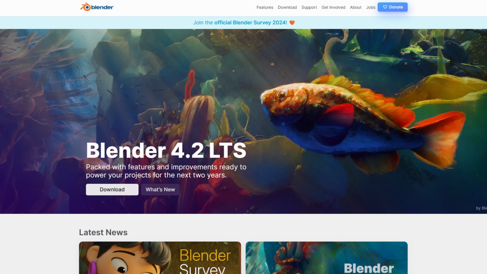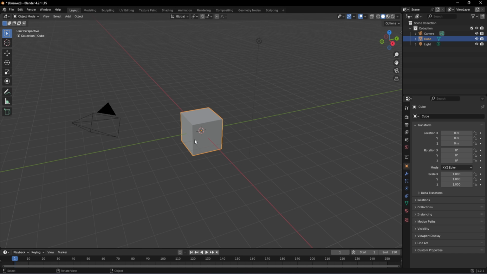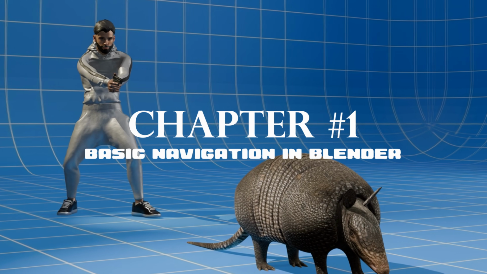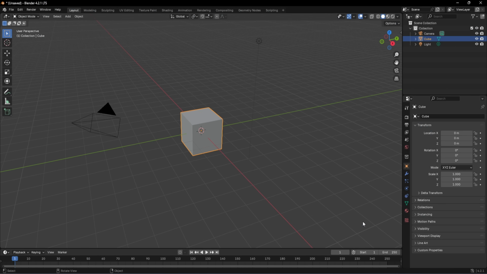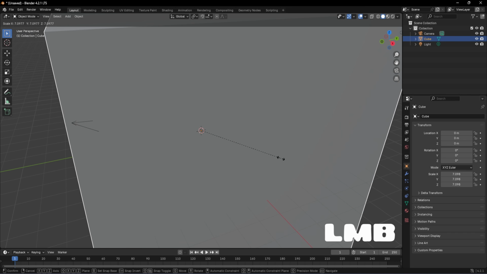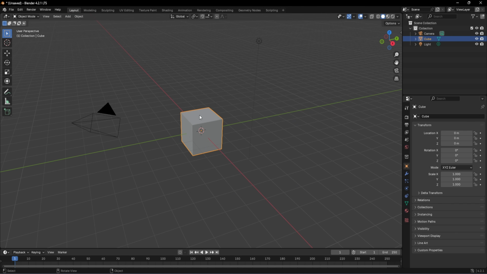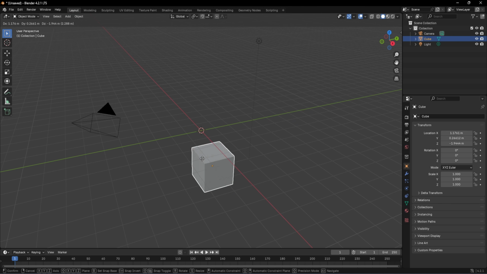I'm using Blender 4.2.1. Let's fire it up, and over here let's play with our default cube. In order to scale the cube, click on S and just move the cursor. Left click on the mouse button to confirm its size. Rotations can be done with R. And if you want to move your cube around, just press G.